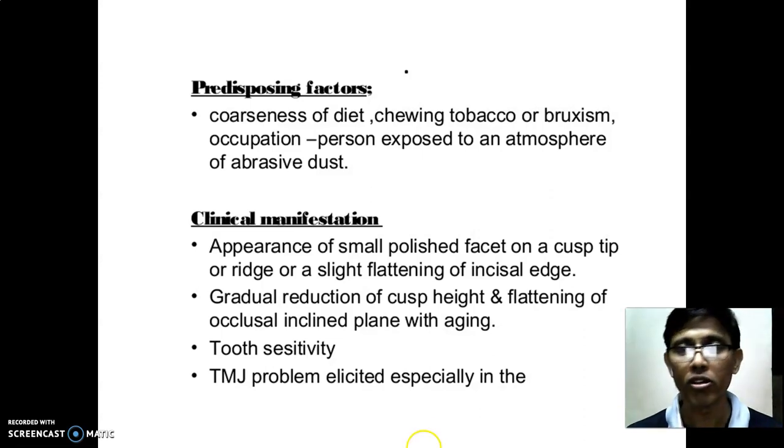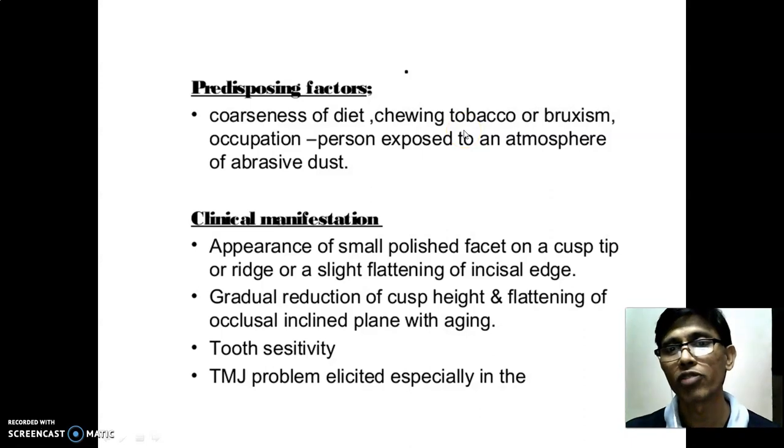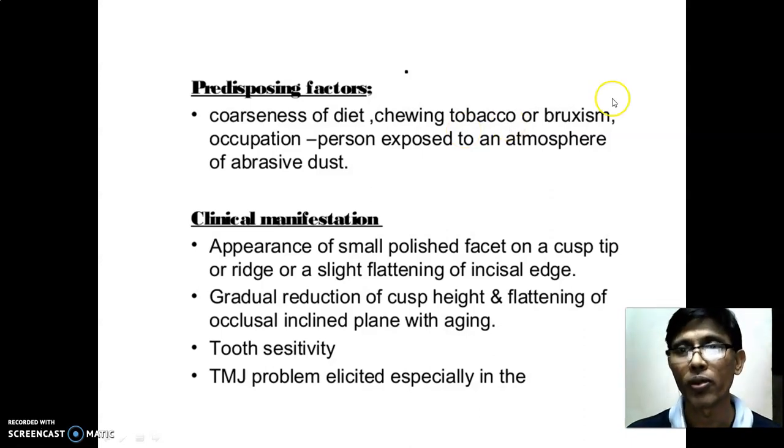Then chewing tobacco: they have to chew it continuously, so chewing tobacco also shows a maximum friction of the tooth. In those cases there will be maximum friction, so that is why you will have a flattening of the tooth.